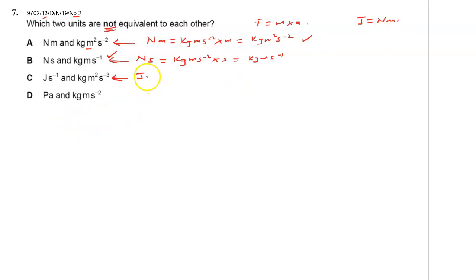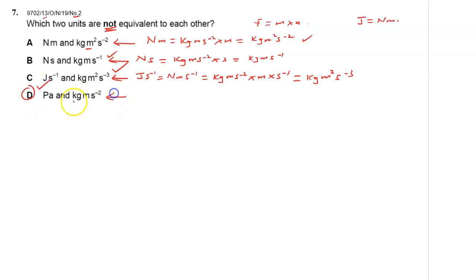So joules per second is the same as Newton meter per second, which is kilogram meter per second squared for Newton, times meter, times per second. Meter times meter will be meter squared. So this will be kilogram meter squared per second cubed, which is correct. So it appears the correct answer is D.